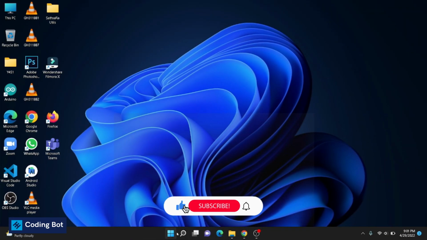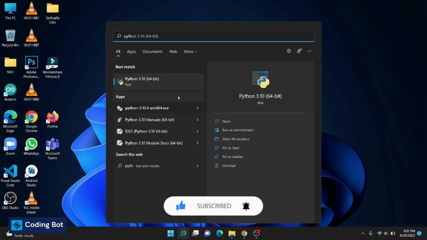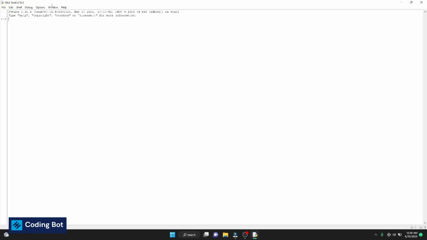Then I will show you how to open the Python IDLE. Type Python or Python IDLE like this. You can open this Python IDLE to start programming in Python. You can run basic Python commands in here. If you are going to go to the advanced features of Python, you can use an IDE. This is just Python IDLE for basic commands. I'm gonna type a print command like this.